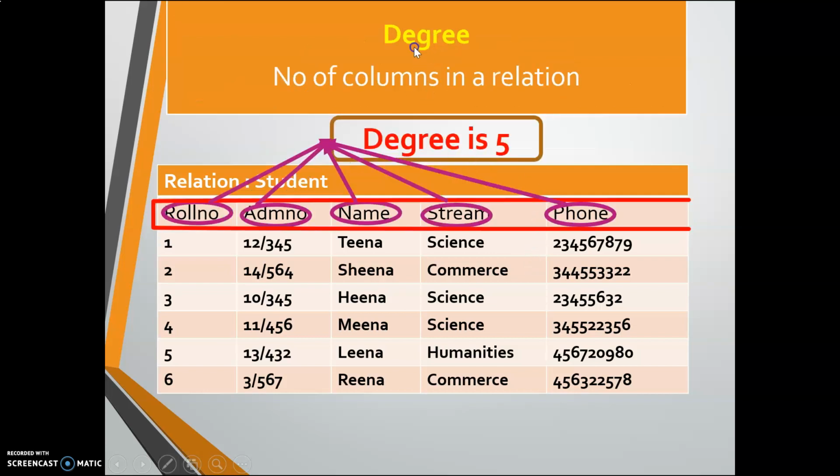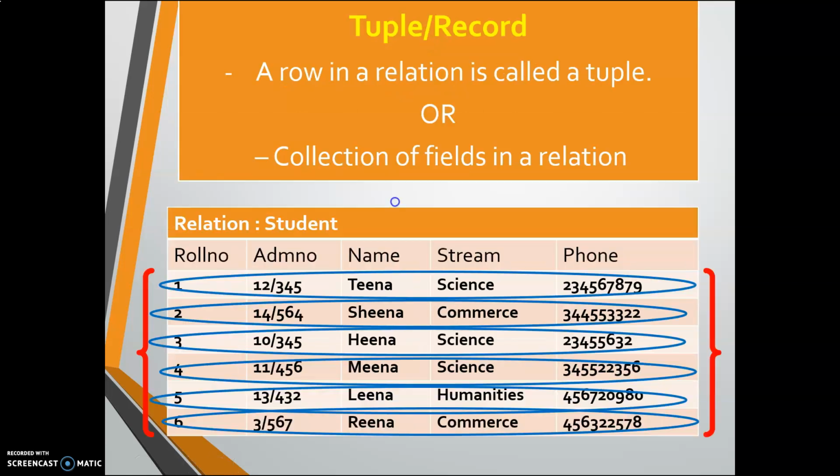Next is the degree. Degree means the number of columns that have been created in a particular table. In this table we have created 5 columns. That means the degree of this table is 5, because degree specifies the number of columns in a table or a relation.